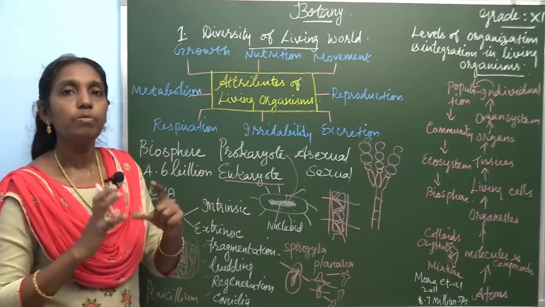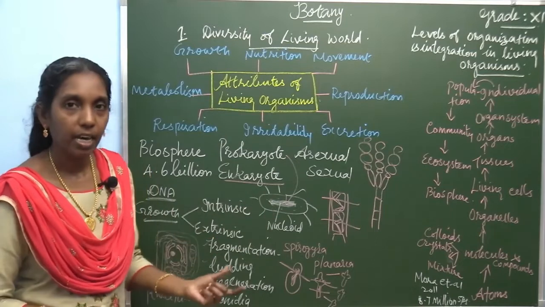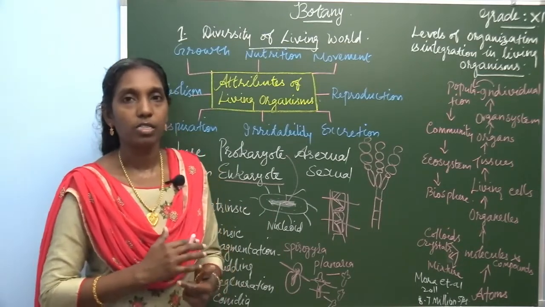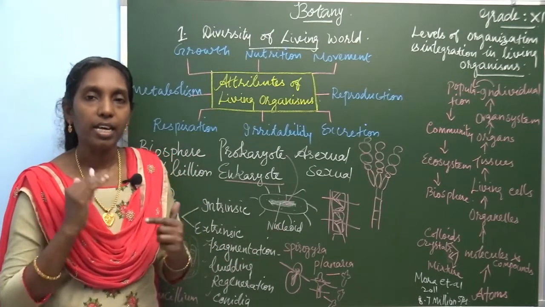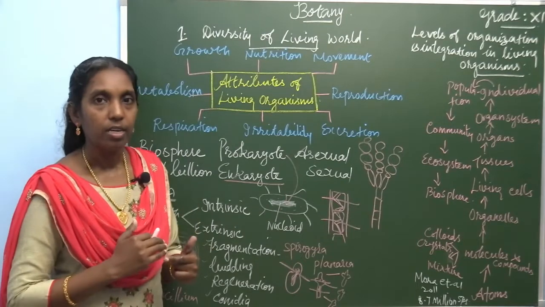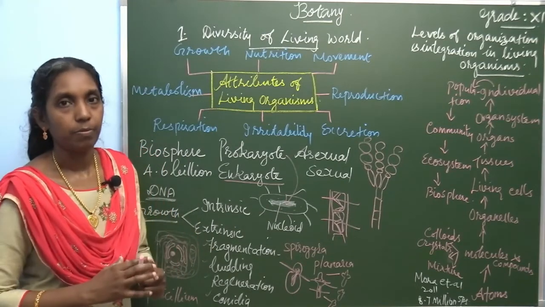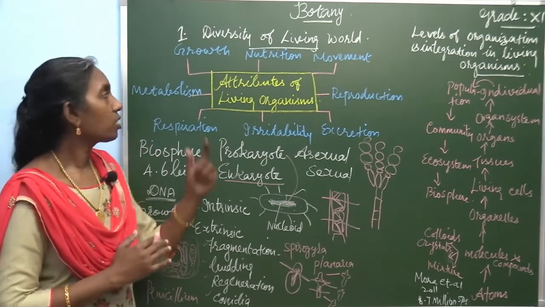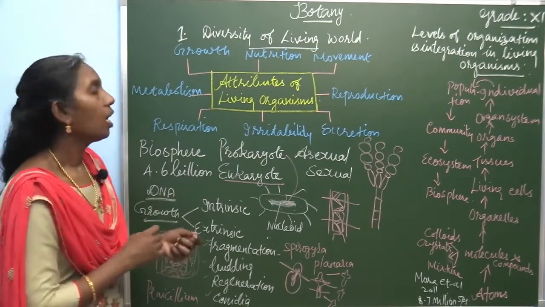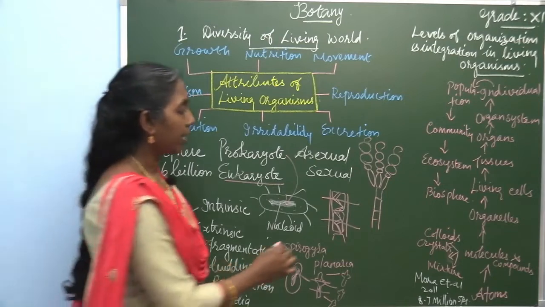Metabolism is the sum total of chemical reactions taking place within the body of living organisms. There are a number of chemical reactions taking place within the body, and this sum total is called metabolism, which is classified into two types: anabolism and catabolism.